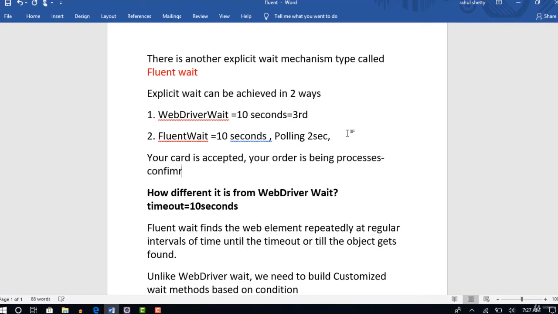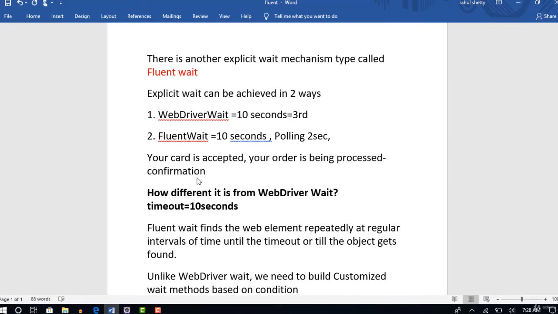So this is how that e-commerce site is behaving. After you click on submit, the loading icon will keep on loading until you get the confirmation page. But before that, it will give some messages with loading, that your card is accepted. You will get a message and it will go off. And then after a few seconds, you will get "your order is being processed." All that you will get with that loading icon. Once everything is done, the loading icon will disappear and the confirmation message will be displayed.